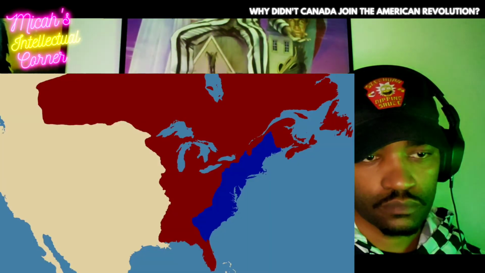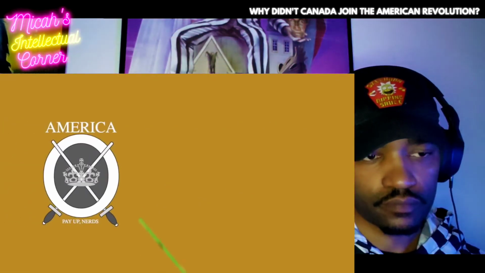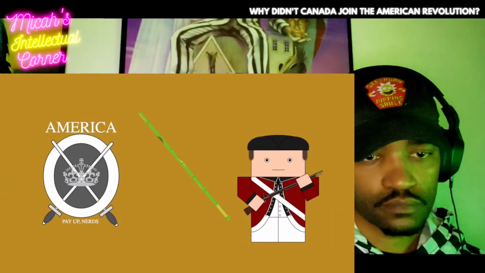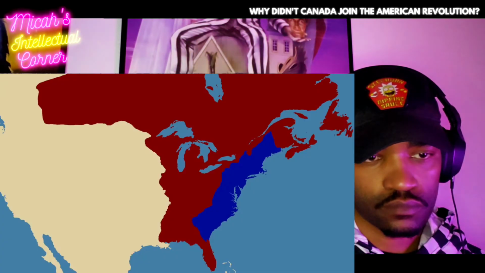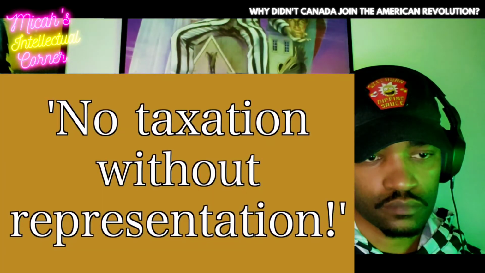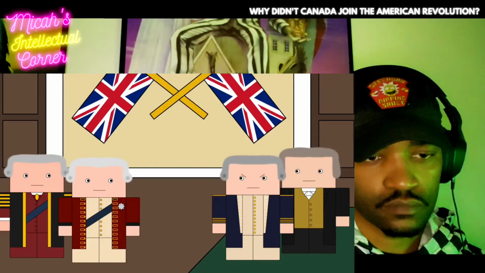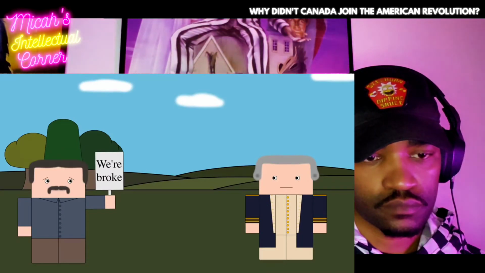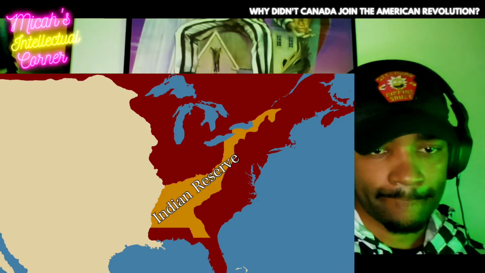Another reason for the American Rebellion is what are known as the Intolerable Acts. Things like the Stamp Act, the Sugar Act and the Quartering Act took away rights and privileges that American colonists had previously held, which shockingly upset them. The taxes that Britain imposed were done so without the consent of the Americans, leading to cries of no taxation without representation, to which Britain's response was, the people living in Britain itself barely have representation, so what makes you so special? Also, mass financial problems across the colonies, combined with the ban on expanding westward in order to prevent war with the Indians, meant that revolution wasn't too far away.